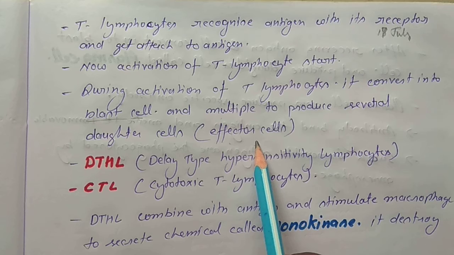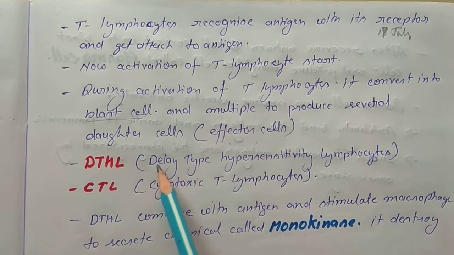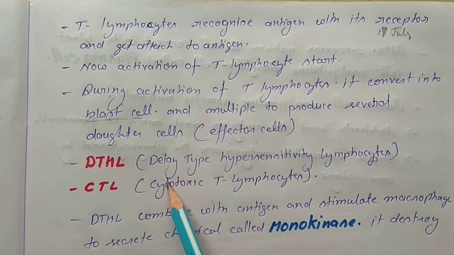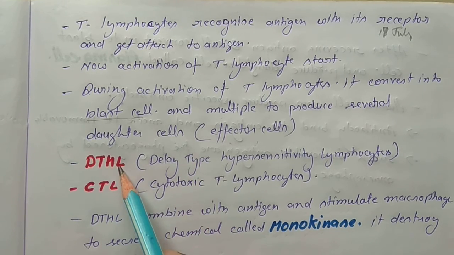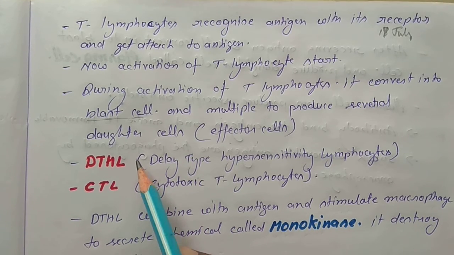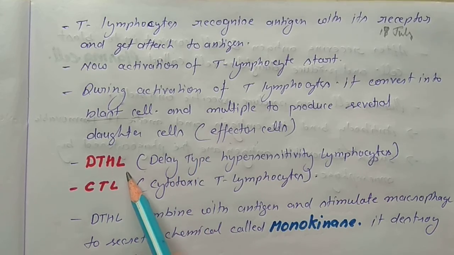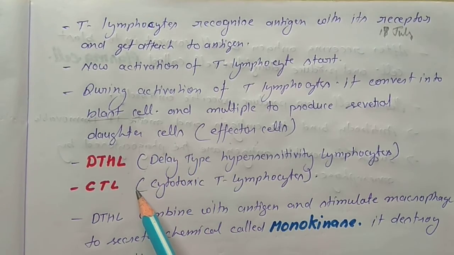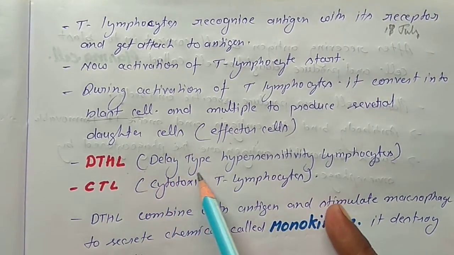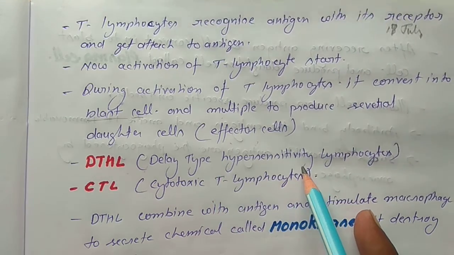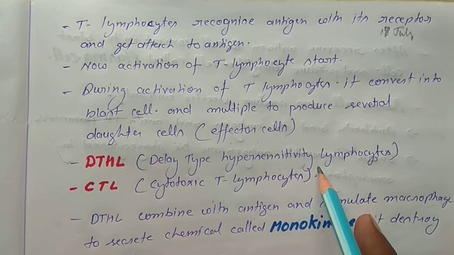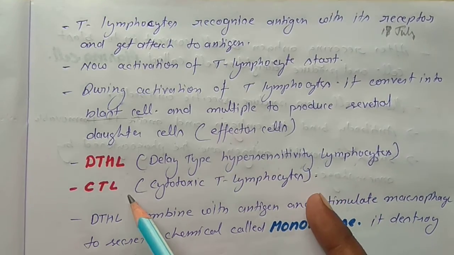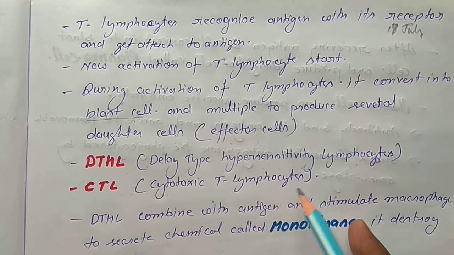These cells secrete two types of chemical substances. Effector cells are of two types: DTHL cells or CTL cells. DTHL stands for delayed type hypersensitivity lymphocytes, and CTL stands for cytotoxic T lymphocytes.